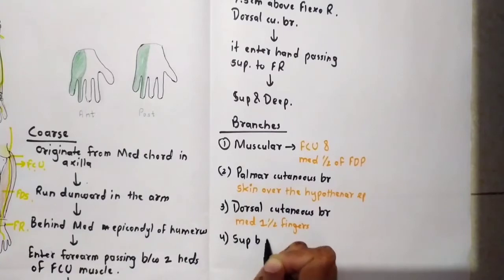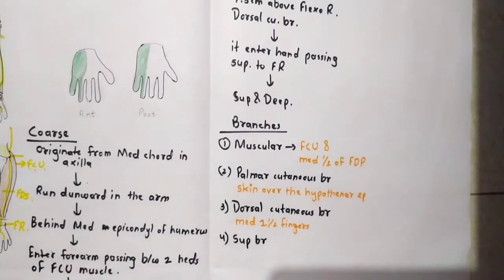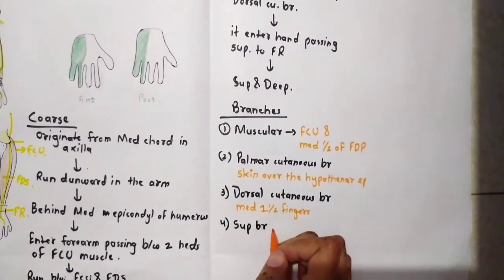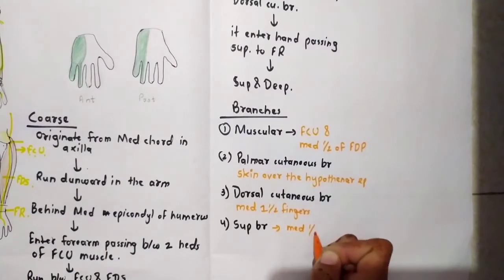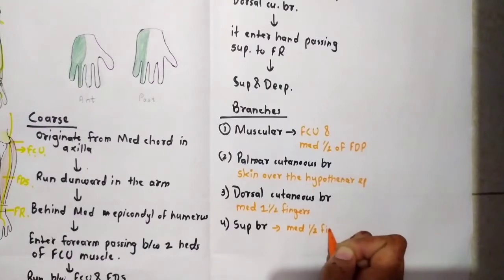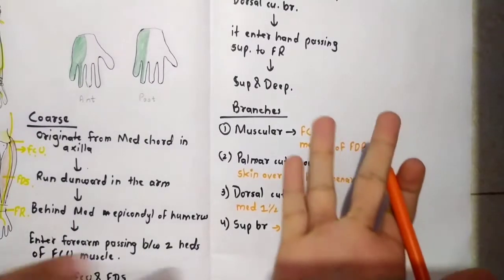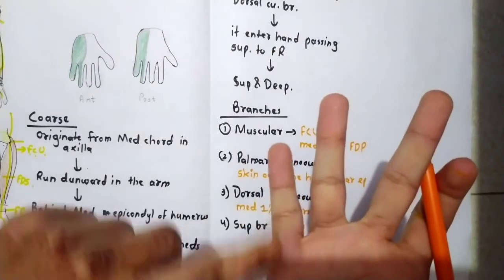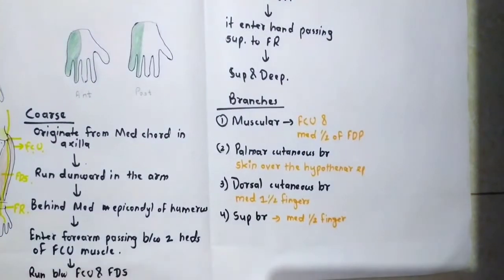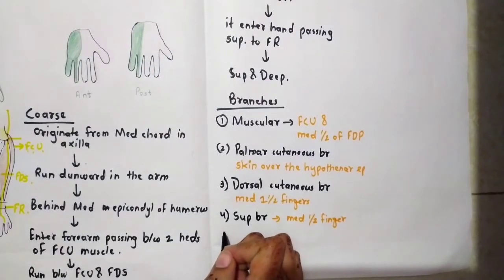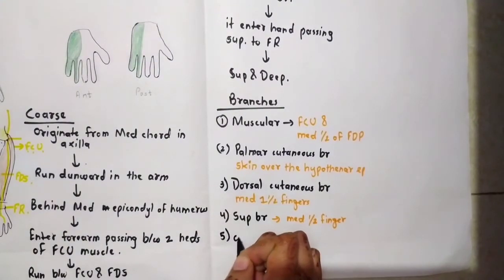the superficial branch, a terminal branch, which is in the hand. This will supply the medial 1.5 fingers of the anterior part, that is this and this. This will be supplied completely, and this is half. And next will be the deep branch.